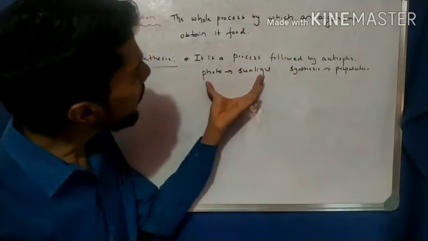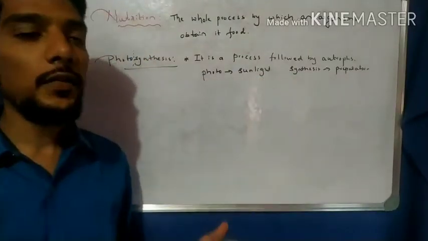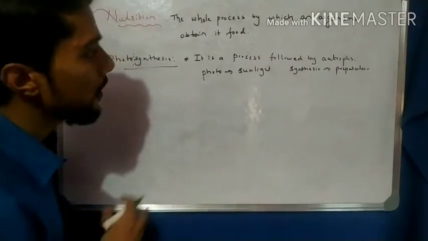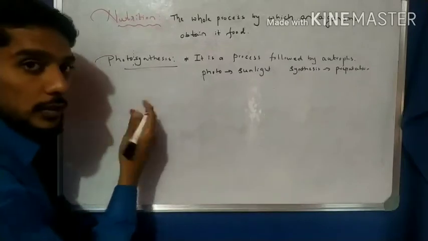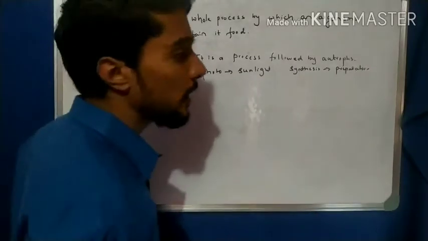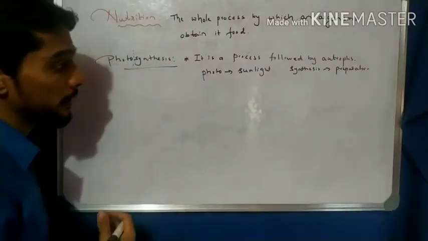Now, as per that meaning, photo, sunlight, and synthesis, sunlight alone is not enough. There are many raw materials required for photosynthesis. I wrote down the chemical equation of this reaction; later we discuss the definition and which main raw materials are required. Not only sunlight, other raw materials are also required here.